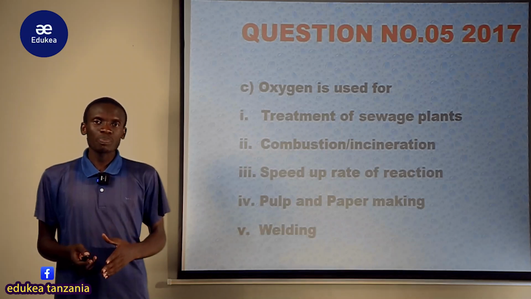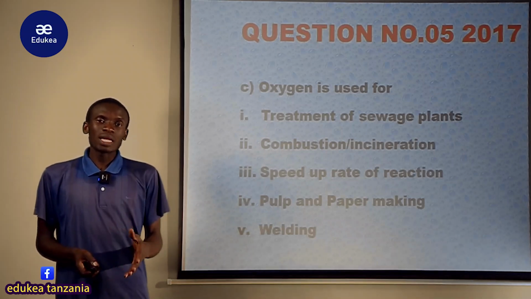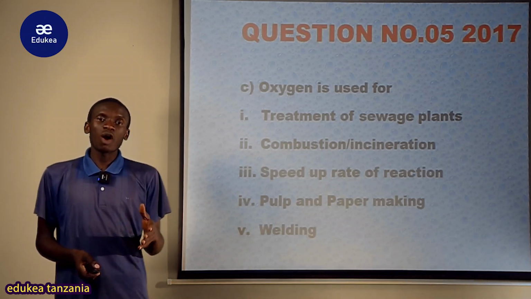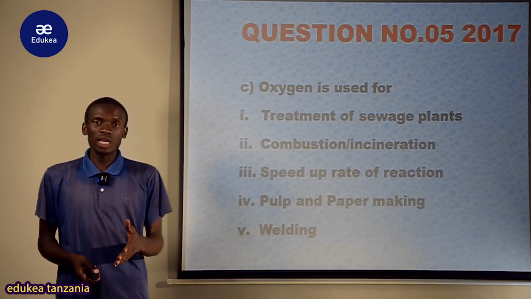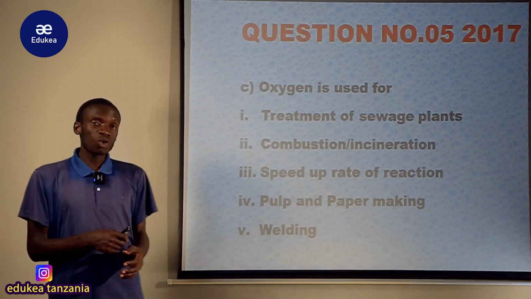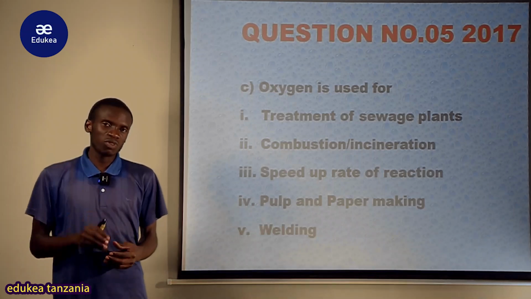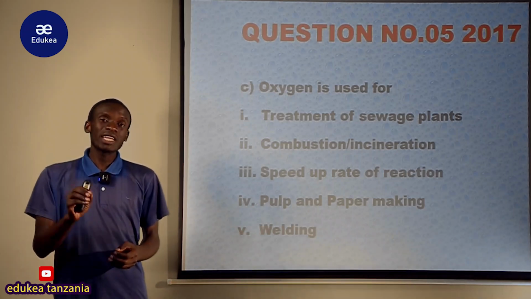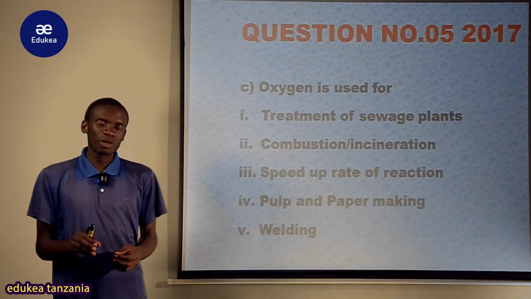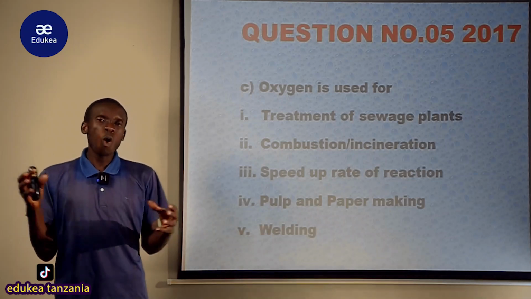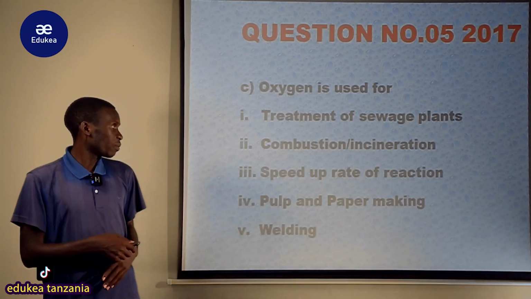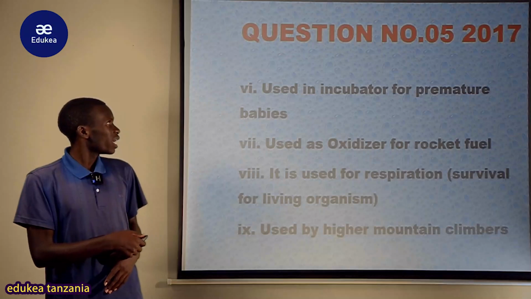Wakati mwingine nakuuliza why oxygen does not burn, but it is used to produce an oxyhydrogen flame which is used in welding. We say oxygen gas is used because if combined with hydrogen at high temperature, it produces the hottest flame. Hydrogen peke yake inaweza inaungua lakini haiproduce hottest flame, lakini ikicombine na oxygen inakuwa hotter, flame yake inakuwa ni hot sana. Also to use in